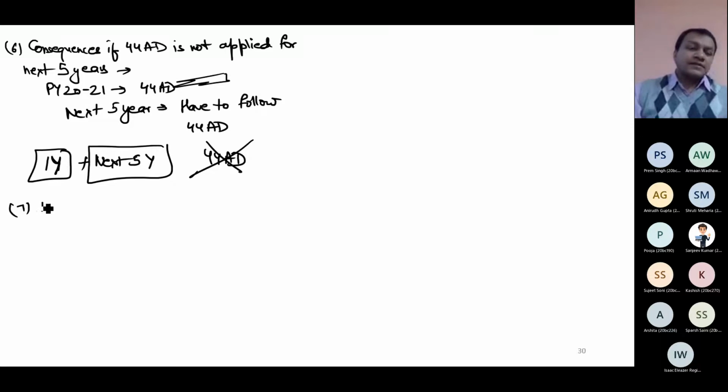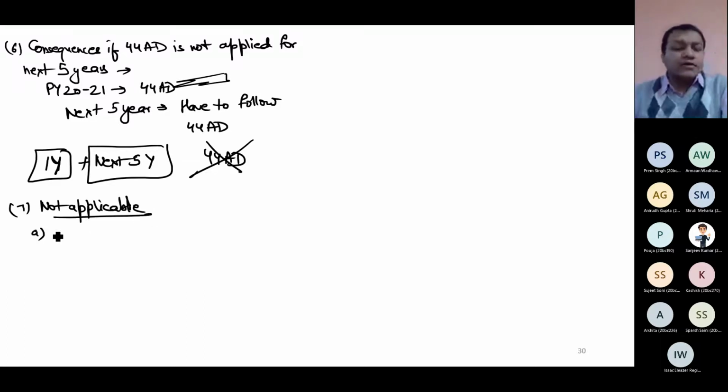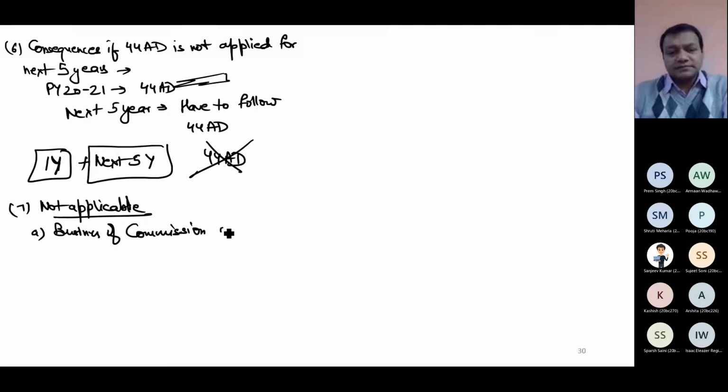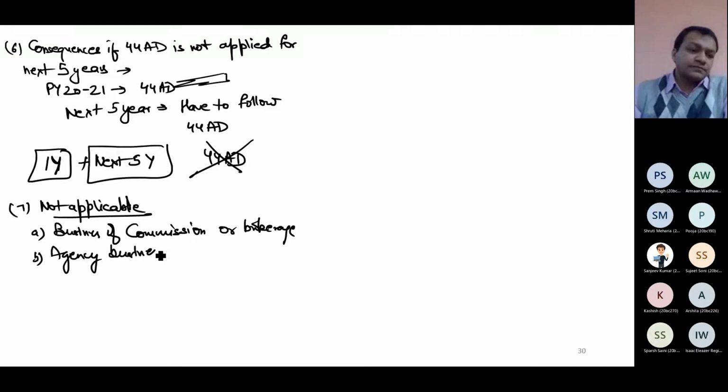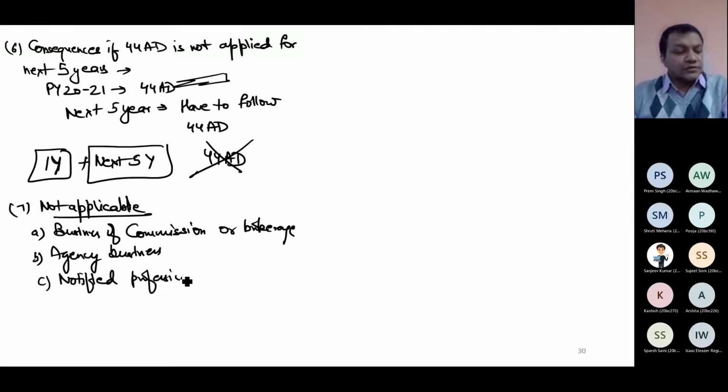Non-applicability. This section cannot be applied when you are into the business of commission or brokerage, agency business, or when you are in a notified profession as per section 44AA.